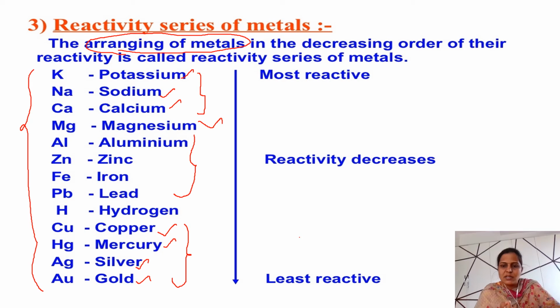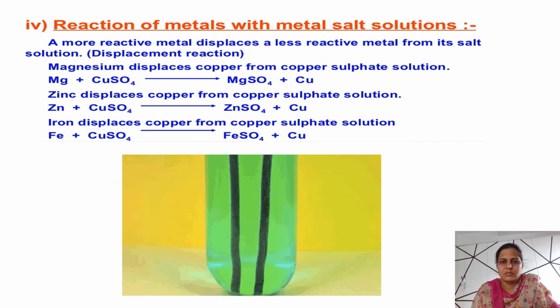A mnemonic is just a statement to remember the metals in order. I will repeat one more time: Please stop calling me a zebra. I like her calling me smart goat. This is a simple mnemonic to remember the reactivity series.